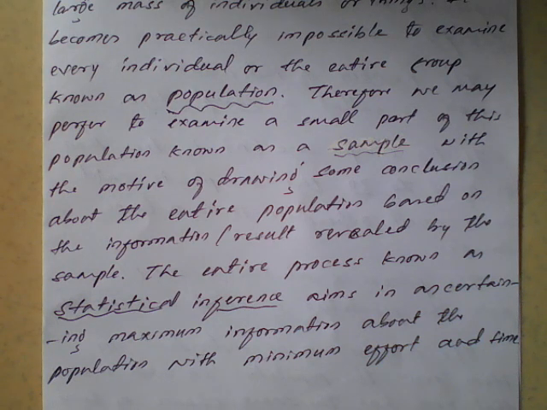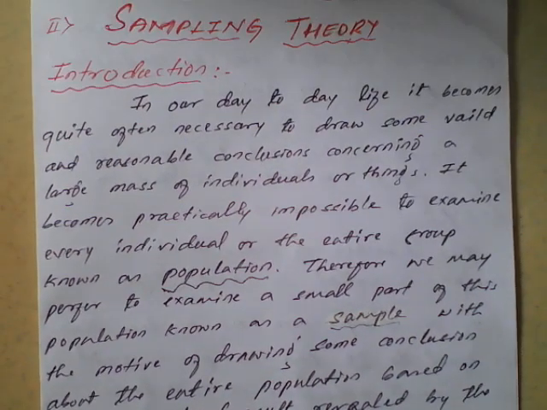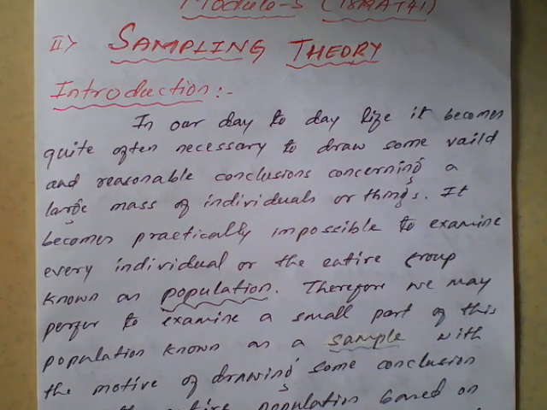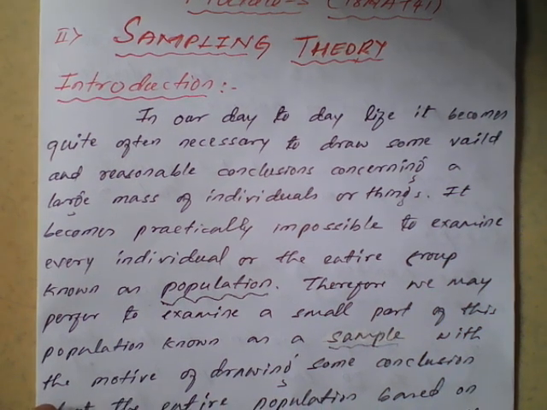These are the two important concepts in this sampling theory, that is population and sample. The population is denoted by capital N, and the sample is denoted by small n. The sample is nothing but a small part of a population. One more thing: the population is also known as the universe. So the sample is nothing but a small portion of a population or universe. Now we'll see the next few more concepts in this sampling theory.